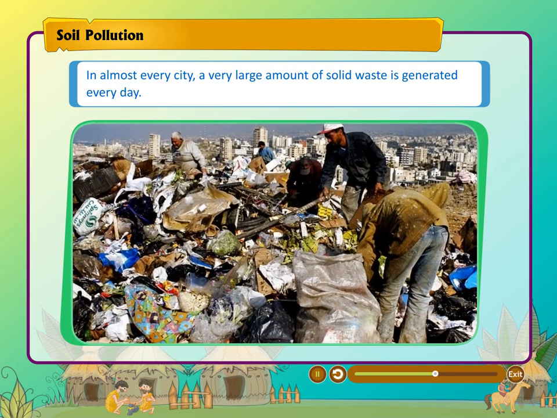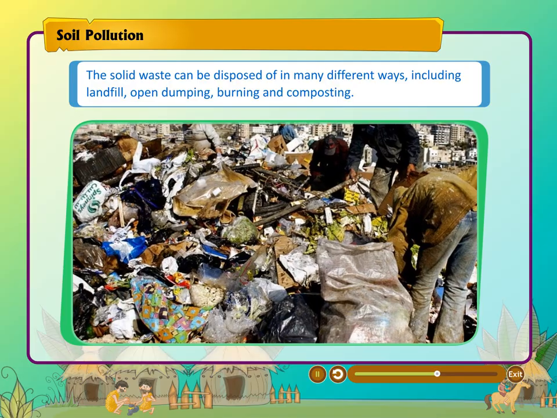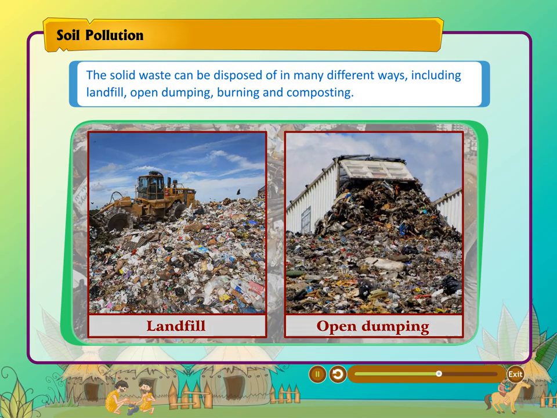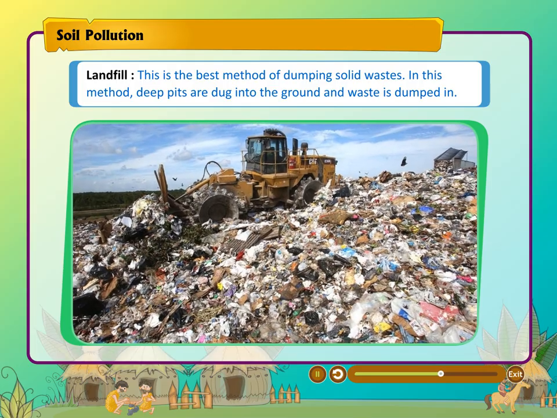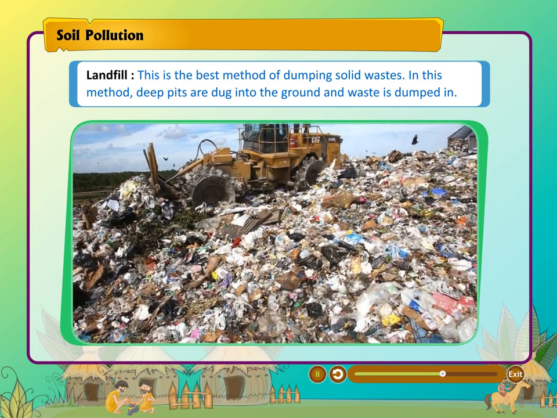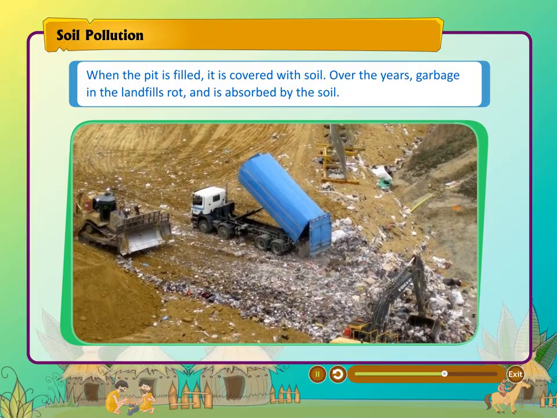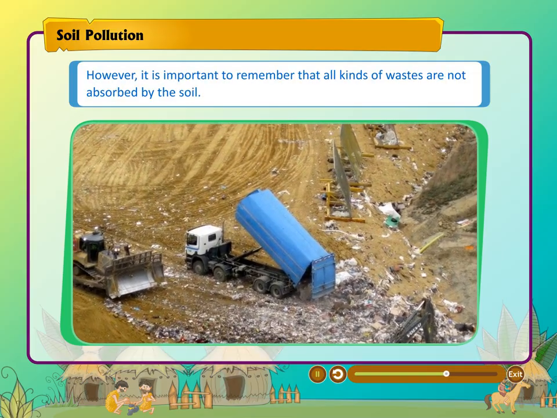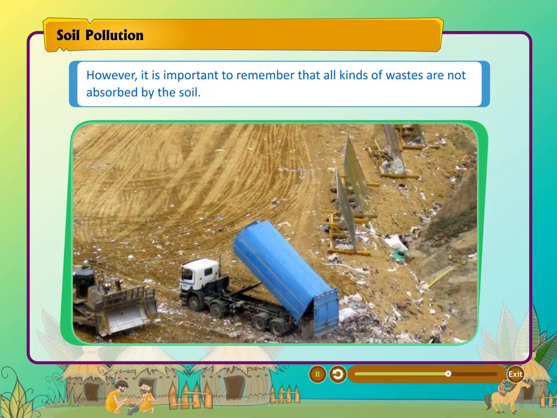In almost every city, a very large amount of solid waste is generated every day. The solid waste can be disposed of in many different ways, including landfill, open dumping, burning, and composting. Landfill. This is the best method of dumping solid wastes. In this method, deep pits are dug into the ground and waste is dumped in. When the pit is filled, it is covered with soil. Over the years, garbage in the landfills rot and is absorbed by the soil. However, it is important to remember that all kinds of wastes are not absorbed by the soil.